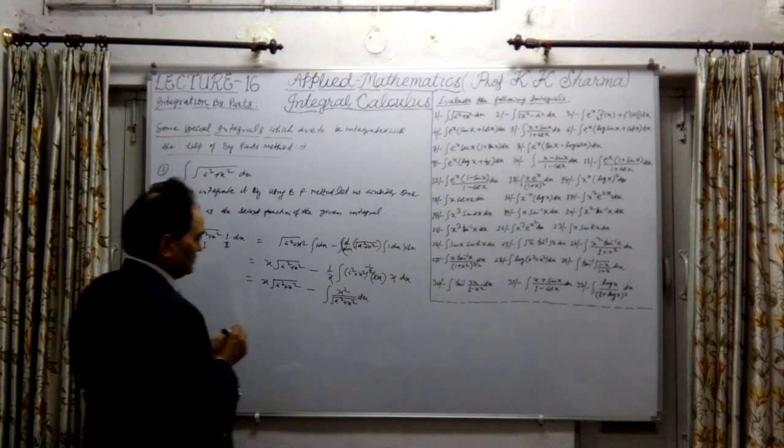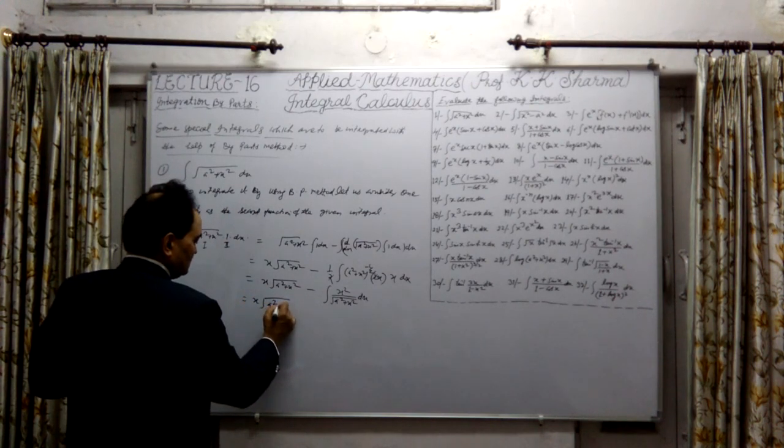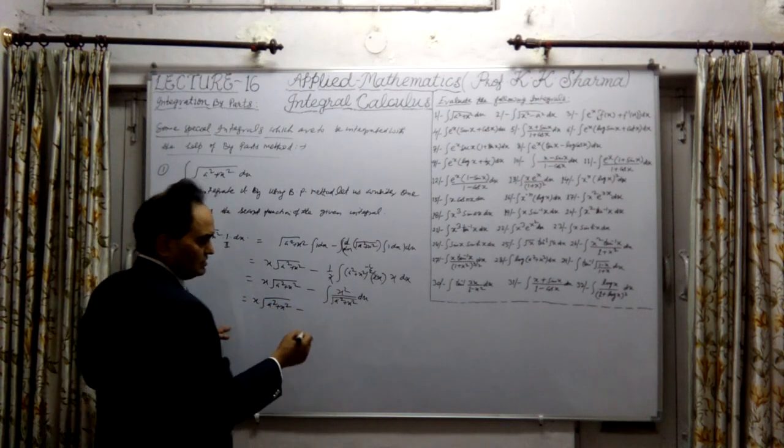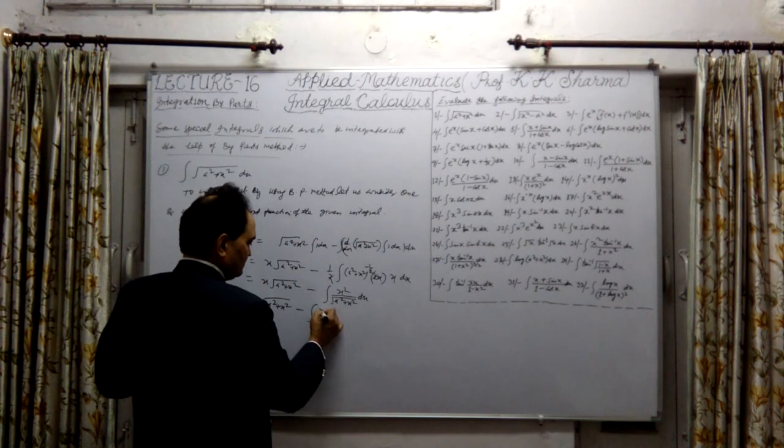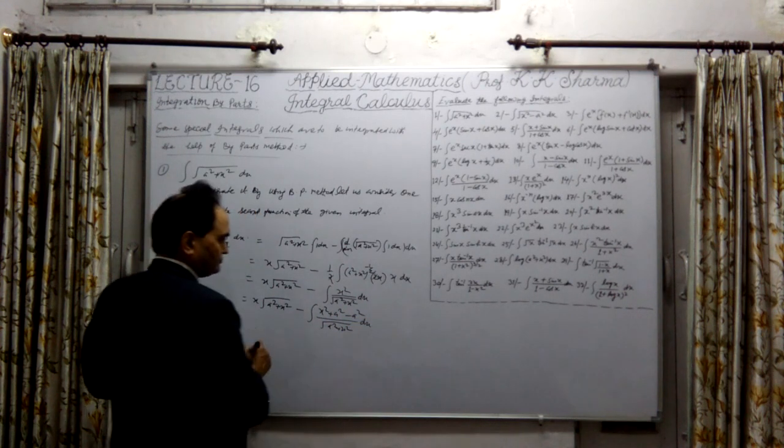Now if I solve it by adding something and subtracting something here, let me add a square and subtract a square, no change: x square plus a square minus a square, divided by the square root of a square plus x square into dx.